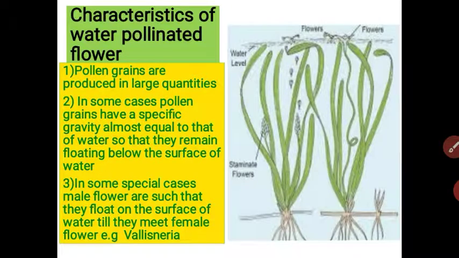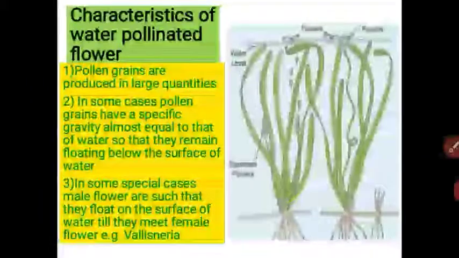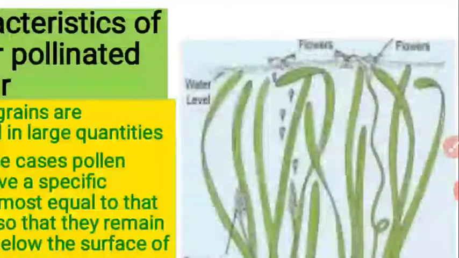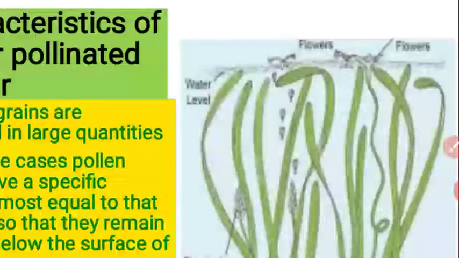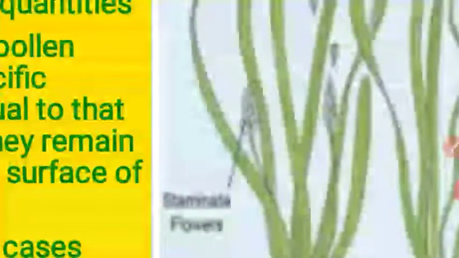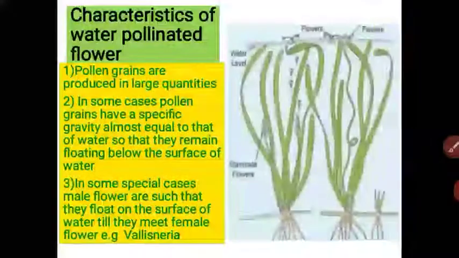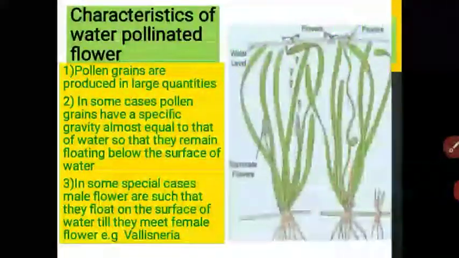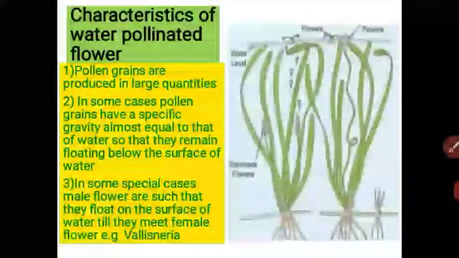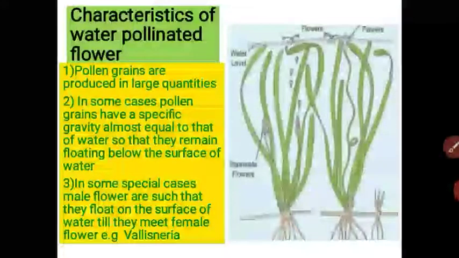See this picture. This picture is the example of Vallisneria. The male flower is at the bottom of the water and the female flower is above the water. When the male flower matures, it detaches from the bottom and floats over the surface of the water till it meets the female flower.